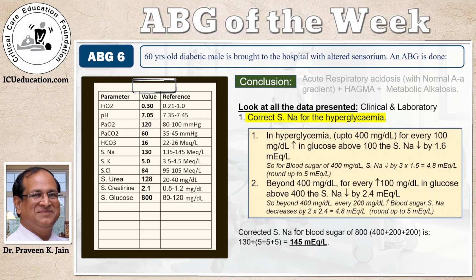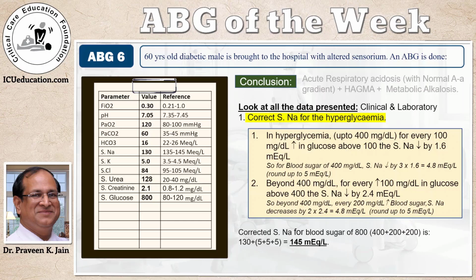If you remember this, then correcting for high blood sugar becomes very easy, because we need to look at the blood sugar and divide it into 400 and then packets of 200. And for each of them, we need to add 5.